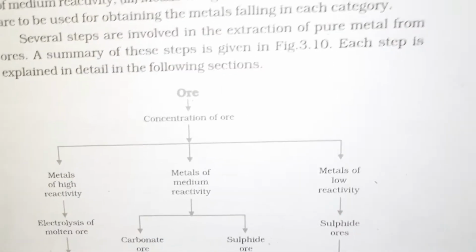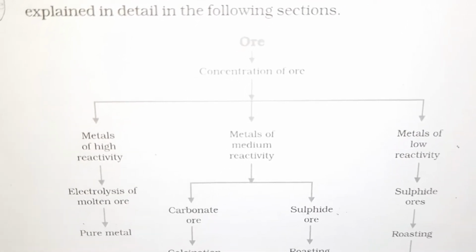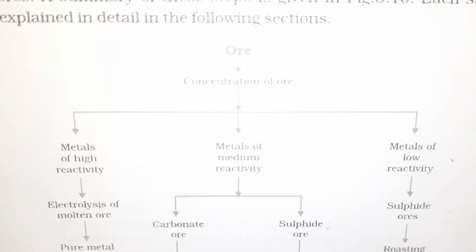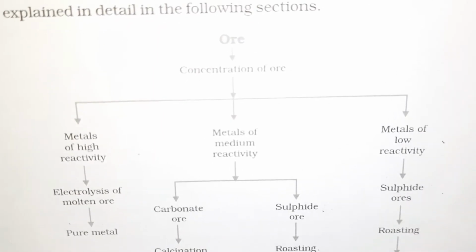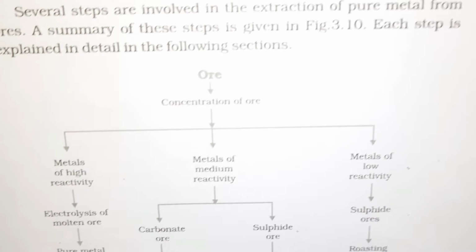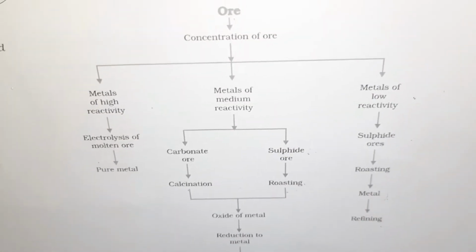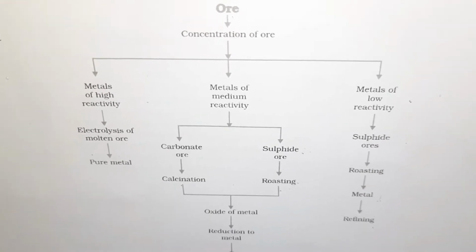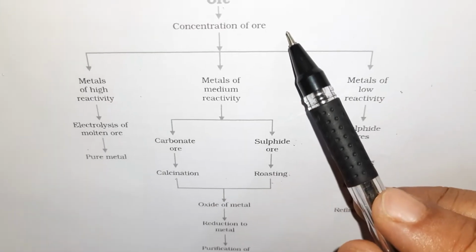Now, the first step here is the concentration of the ore, and this concentration is also known as enrichment of ore. The impurities are removed and different methods are employed for the enrichment of the ore, depending upon the properties of the metal. There are certain metals which are magnetic in nature. So if the impurity or the metal is magnetic, we can use the method of magnetic separation for the concentration of the ore. So different methods are employed depending upon the properties of the metal.